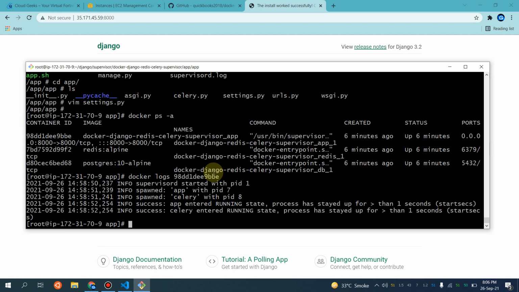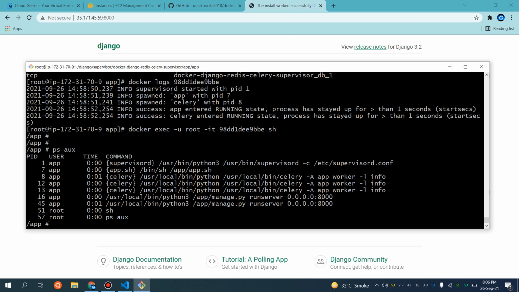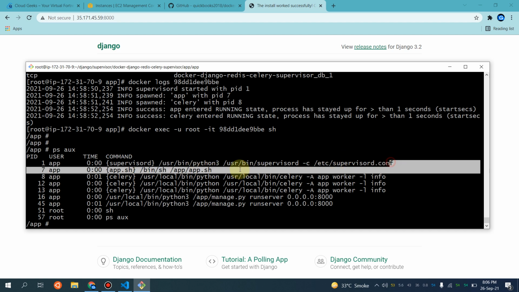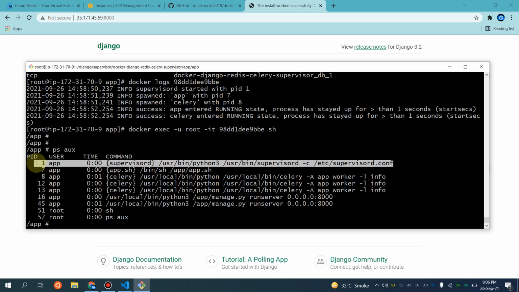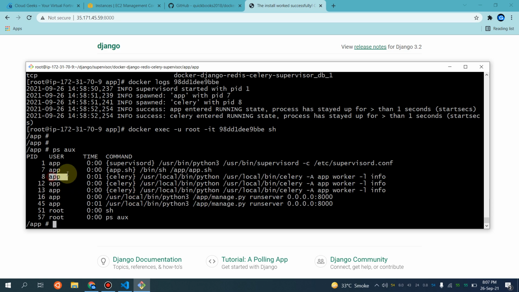Let me exec one more time into this particular container and show you the processes as well. If I do ps aux, you see that supervisord is running as a process, and all other processes are running with the user name app.